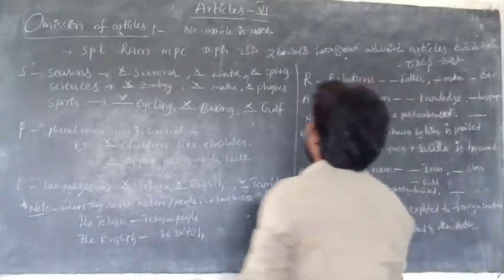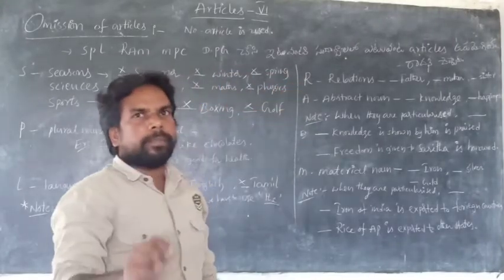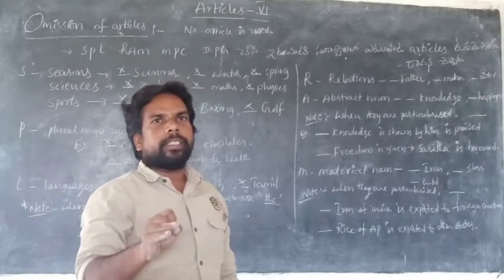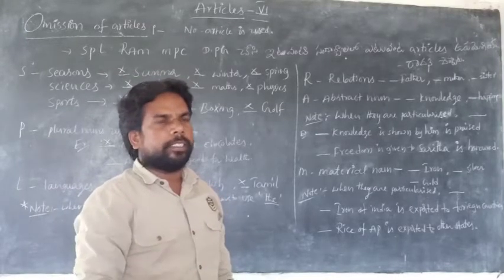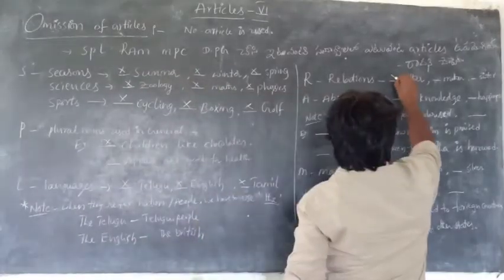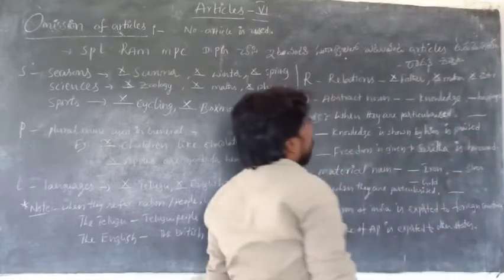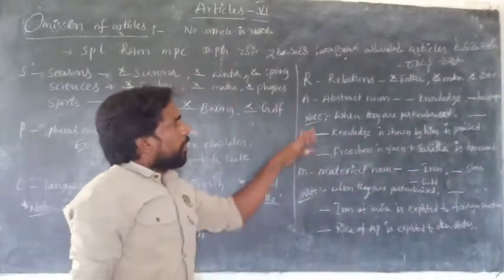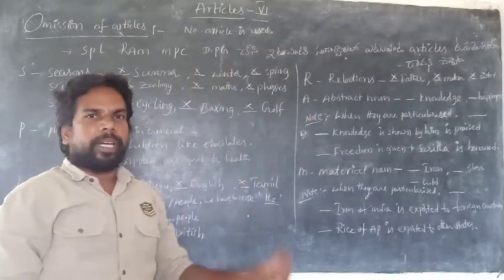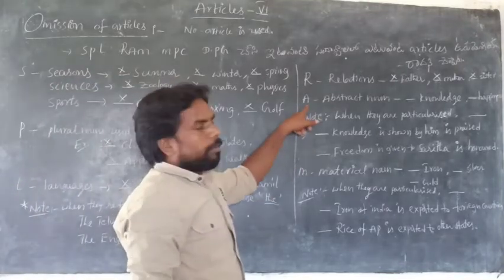And come to the next one, RAM. In RAM, R refers to relations. Before the names of relations, we never use articles. Names of relations, like father, mother, sister, brother, uncle, aunt. We never say a father, a mother, a sister. It's wrong. But when they are used as the title of a poem or essay, we can use the: The Mother.